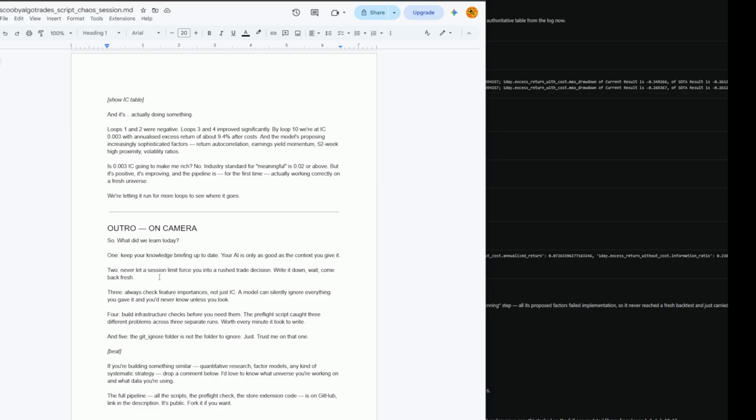4, build infrastructure checks before you need them. The pre-flight script caught 3 different problems across 3 separate runs, worth every minute it took to write. Well, it took Claude Code to write. I didn't write it. And 5, the git ignore folder is not the folder to ignore. Just trust me on that one.